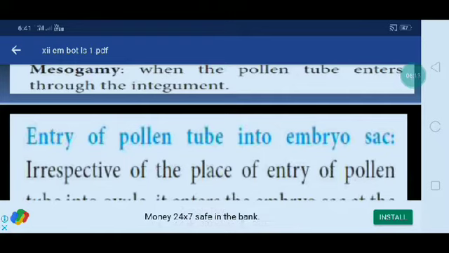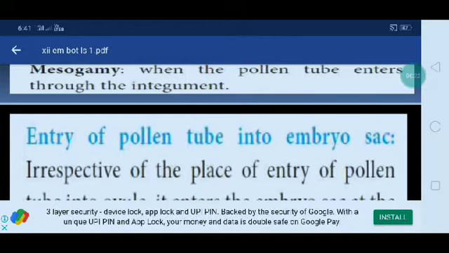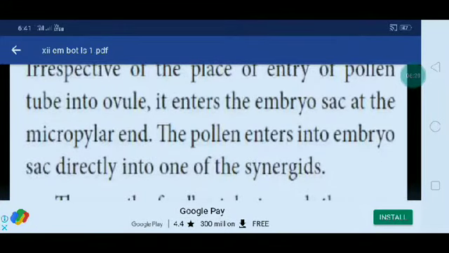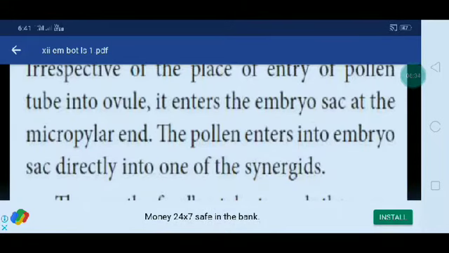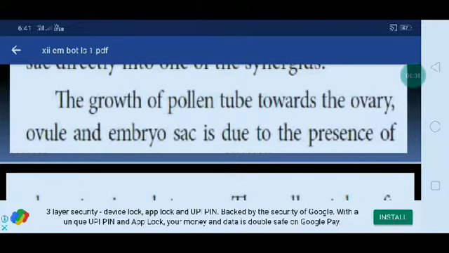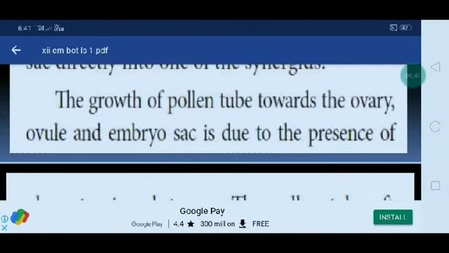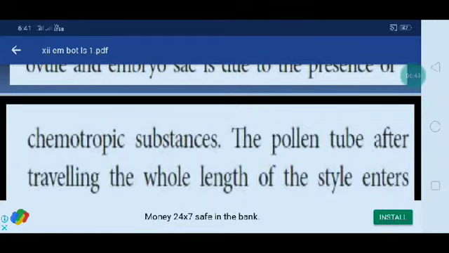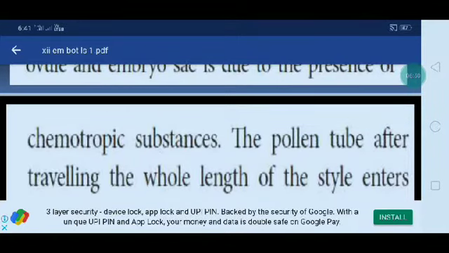Okay, entry of the pollen tube into the embryo sac. In which way does the pollen tube enter the embryo sac? Irrespective of the place of entry of the pollen tube into the ovule, it enters the embryo sac at the micropylar end. The pollen tube enters the embryo sac directly into one of the synergids. The growth of the pollen tube towards the ovule and embryo sac is due to the presence of chemotropic substances. The filiform apparatus secretes some chemical substances, through which the pollen tubes enter.